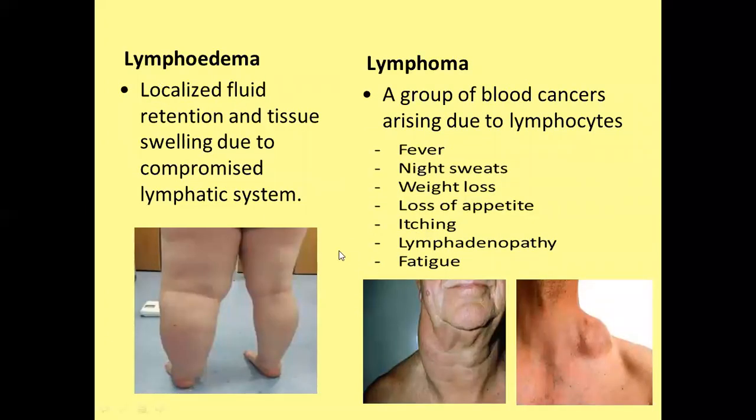Lymphedema. Edema is related to the swelling, and lymphedema is a localized fluid retention and tissue swelling due to the compromised lymphatic system. You can see this is a healthy side and that is the swollen lymphedema condition because it is due to the blockage of the lymphatic system. Lymphoma, a group of blood cancer arising due to the lymphocyte. You can say this is a malignant condition, and it is due to the blood cancer, which is related to the lymphocyte.